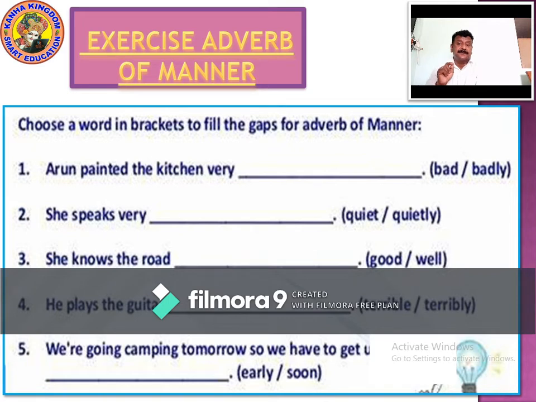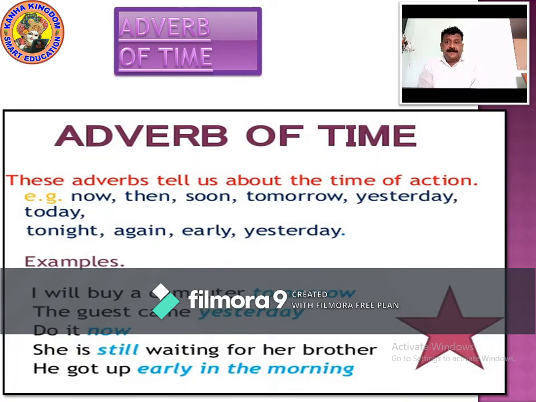Please note it down. Now let's learn about adverb of time. What is adverb of time? The adverb tells us about the time of action. Now, then, soon, tomorrow, yesterday, today, tonight, again, early.